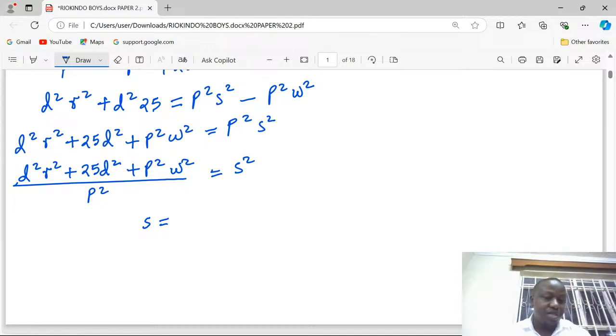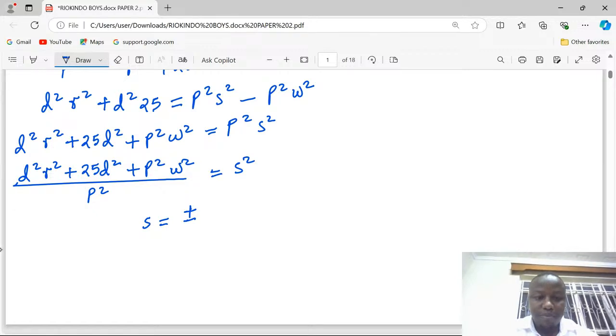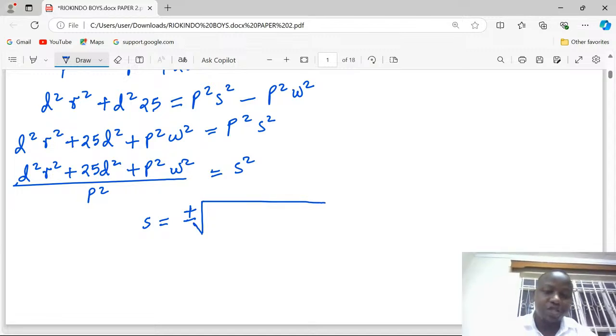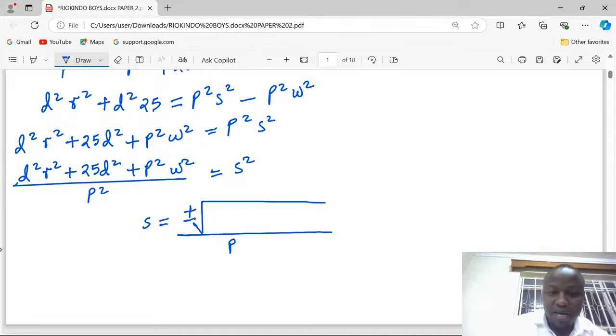When we obtain a square root, remember we get plus or minus. Let me write it very well. The square root of... It's also good for us to know that for the denominator, being a square number, we can get the square root as p. And after you've gotten the square root as p, the others are now a sum of square numbers. And we don't know that the overall sum is going to be a square number also. That's why we cannot determine the square root, and we have to write them all under the root sign.